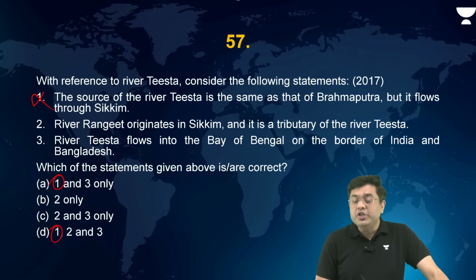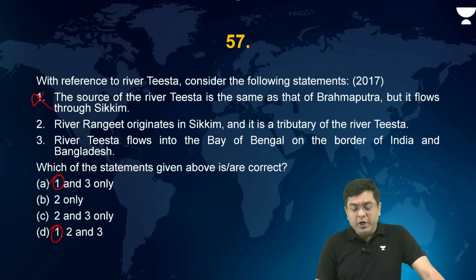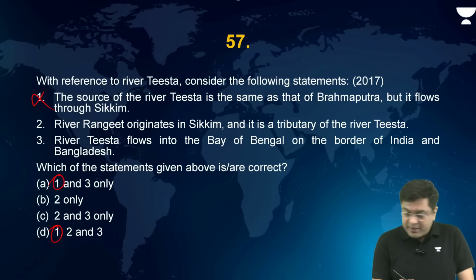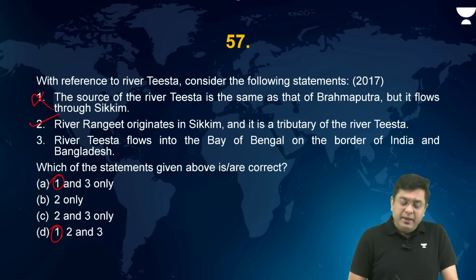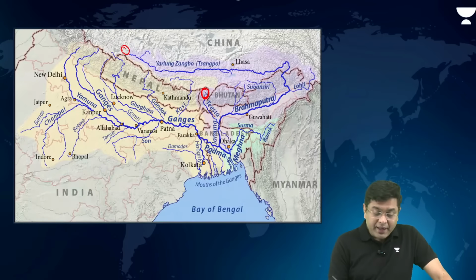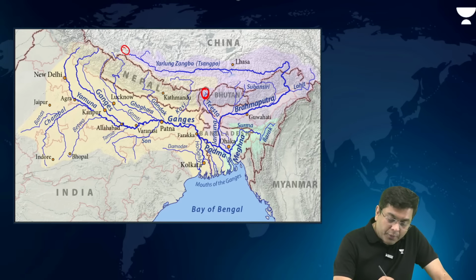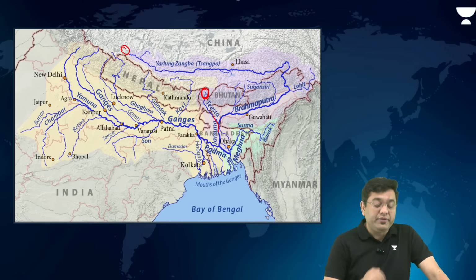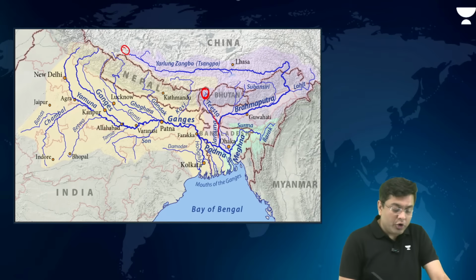River Rangit originates in Sikkim and is a tributary of river Tista. That is correct. Then, river Tista flows into the Bay of Bengal on the border of India and Bangladesh. Here, observe, it flows into Brahmaputra, which then drains into the Bay of Bengal.